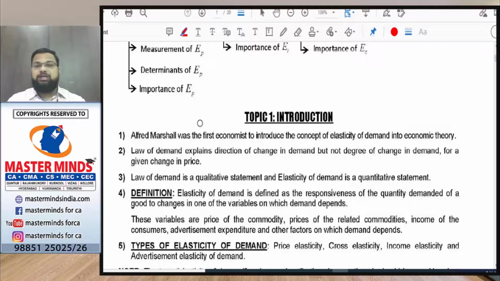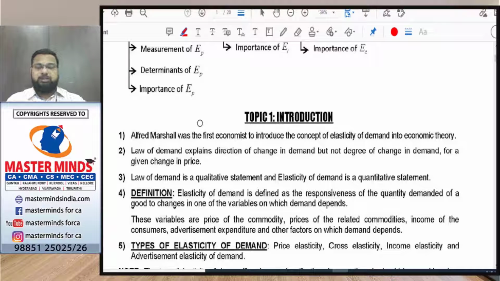But Alfred Marshall realized that for this topic to be useful for a producer, the change in demand should be measured. A producer would like to know because of what factor how much demand is changing. So in order to help a producer, Alfred Marshall introduced this topic, elasticity of demand. In elasticity of demand, we try to measure the change in demand due to change in its determinants.